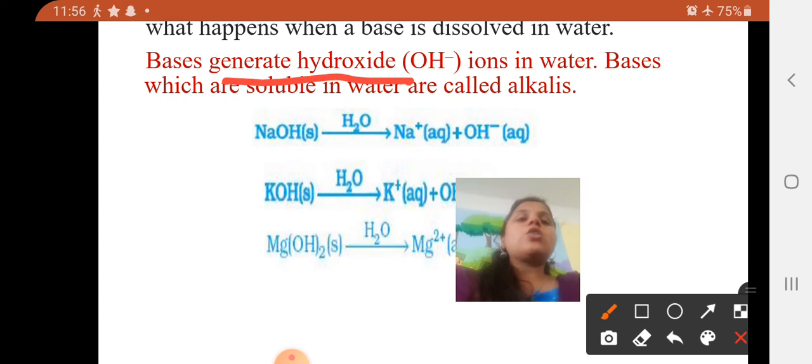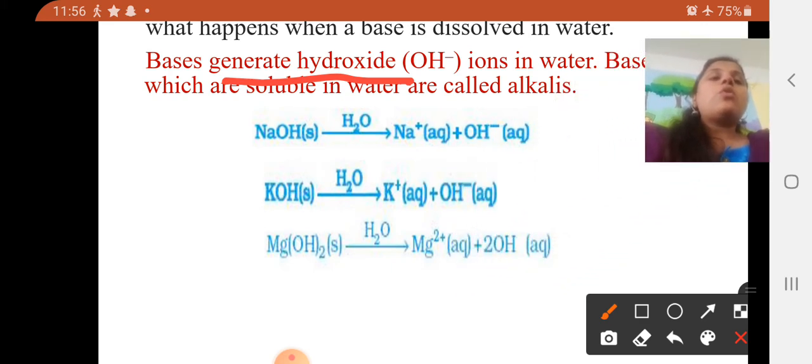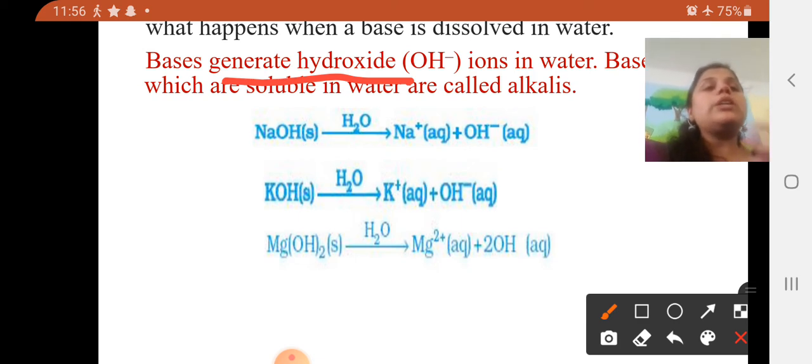Bases which are soluble in water are called alkalis. Some of the bases are soluble in water, so you can see here Na, K, and Ca2+ also go into aqueous form. So what happens at that time? It becomes an alkali.